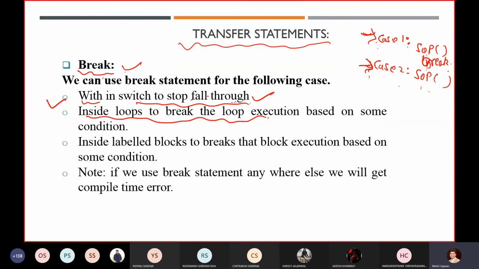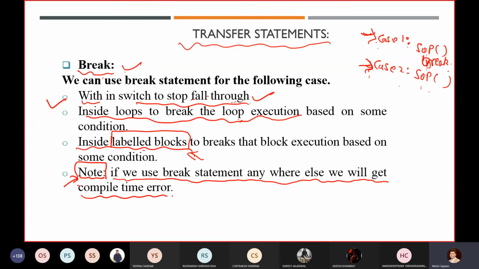Inside loops also, if you want to break our loops, like I have shown you in one example, in that scenario we generally use the break statement to terminate our loop. Also inside labeled blocks. I am also going to tell you what labeled blocks are. Again, these labeled blocks are very important in Java. Always keep in mind that if we use the break statement anywhere else, we will get a compile time error.